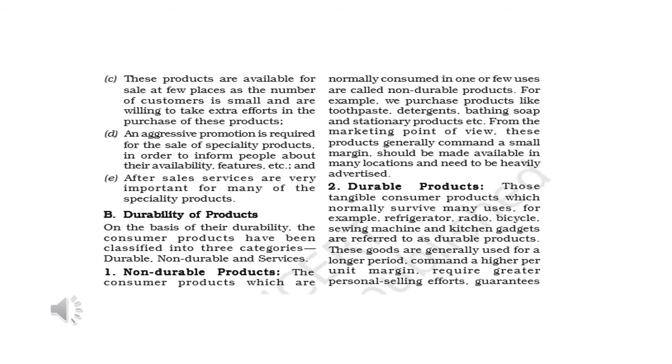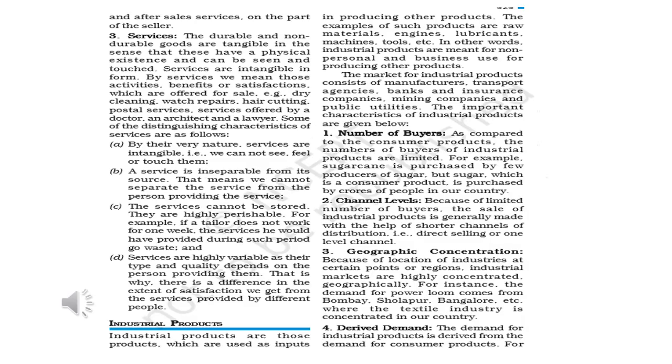Durable products. These are tangible consumer products which normally survive many uses. For example, refrigerator, radio, bicycle, sewing machine, kitchen gadgets. They can stay for a long time. So these goods are generally used for a longer period, command a higher per unit margin, and require greater personal selling efforts. Then the third category is service.